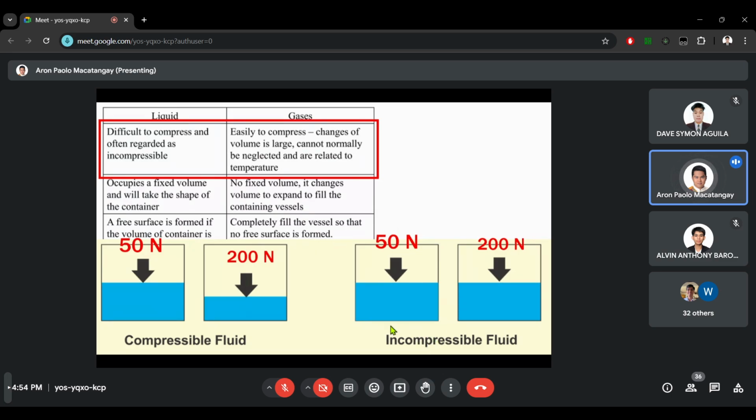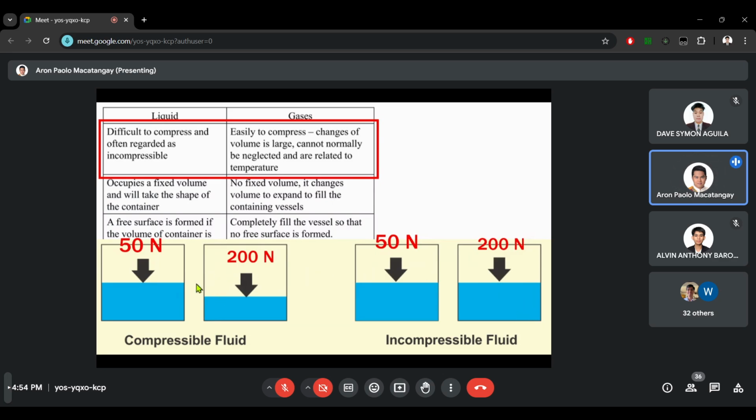Let's start with the incompressible fluid. If I have a box of fluid here and I apply a force of 50 newtons to this liquid, then I would have a volume like this one. However, if I apply a larger force, say 200 newtons, to the same liquid, I will still get the same volume of liquid in the container. So I am not able to compress the same amount of liquid into a smaller space.